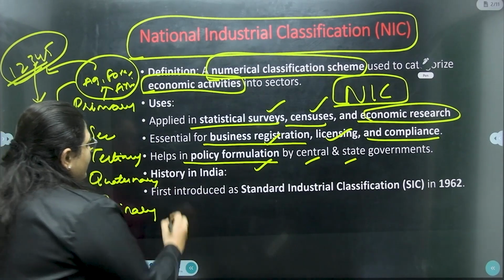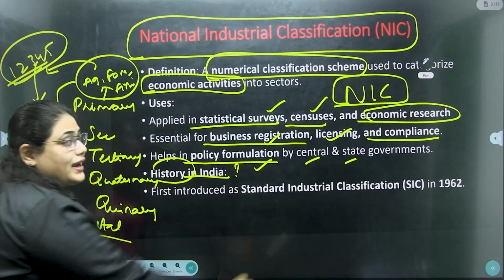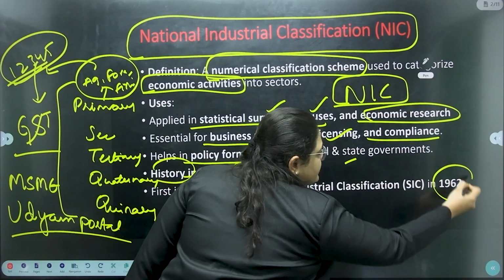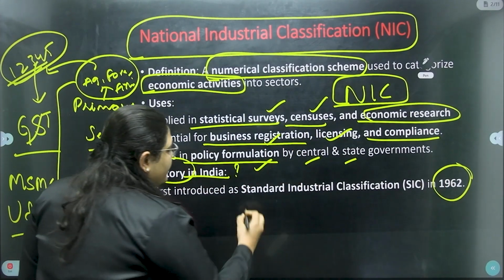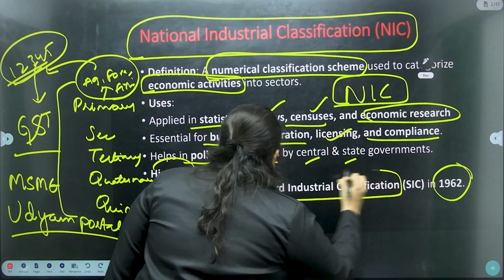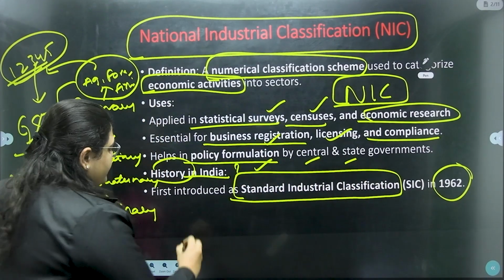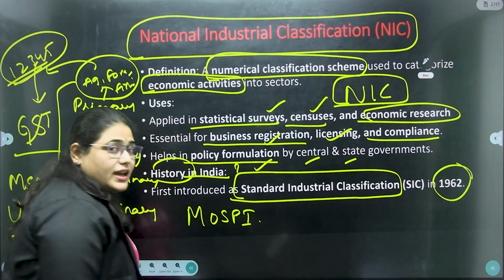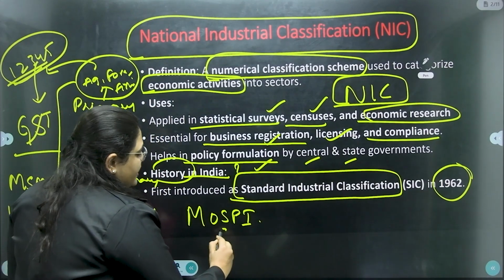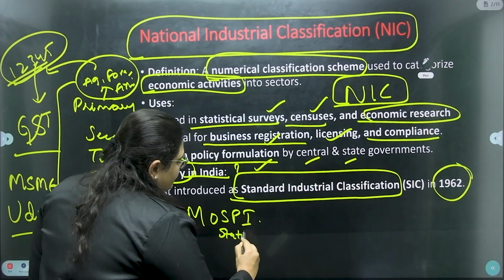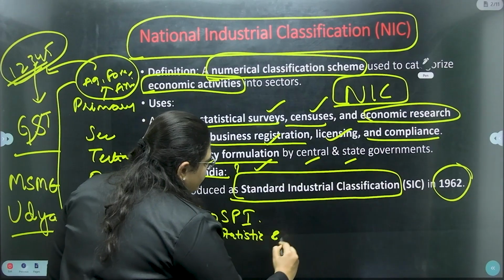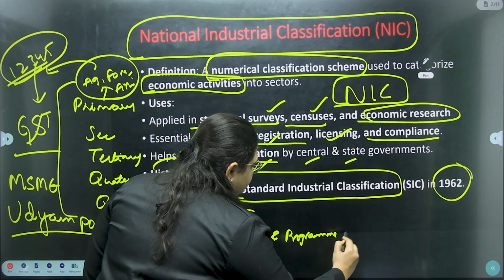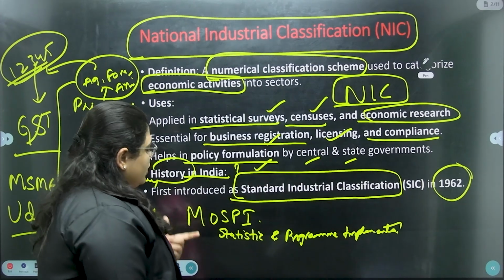Right. So what is the history of this NIC? It was first introduced in 1962. What was the name of it? Standard Industrial Classification. So which ministry is giving us these NIC numerical values? It is the Ministry of Statistics and Program Implementation, MOSPI.